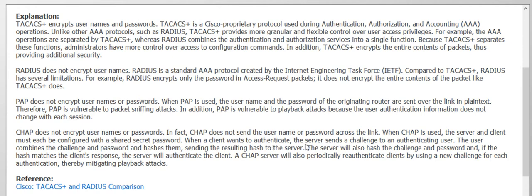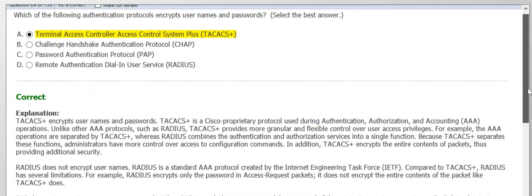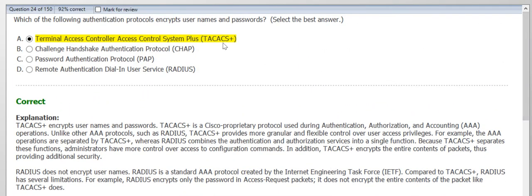When a client wants to authenticate, the server sends a challenge to the authenticating user. A CHAP server periodically re-authenticates clients by using a new challenge for each authentication and mitigates playback attacks. So basically, TACACS+ is the only authentication protocol which encrypts both usernames and passwords.